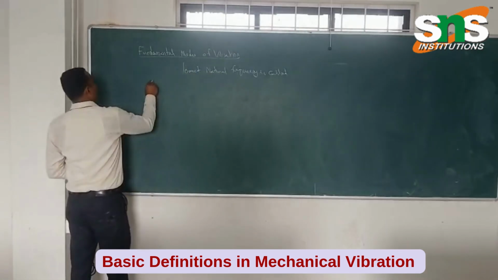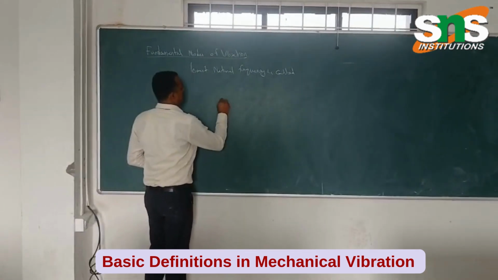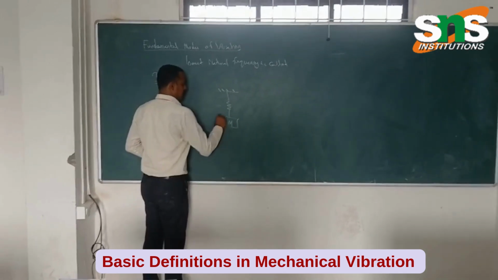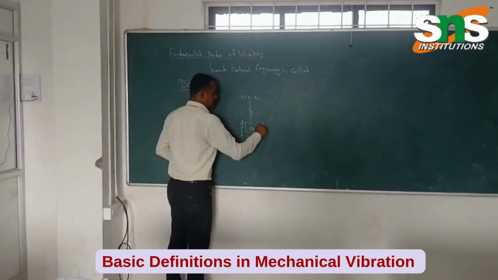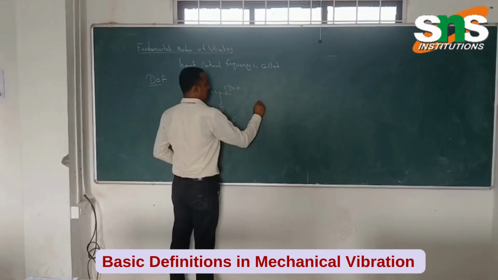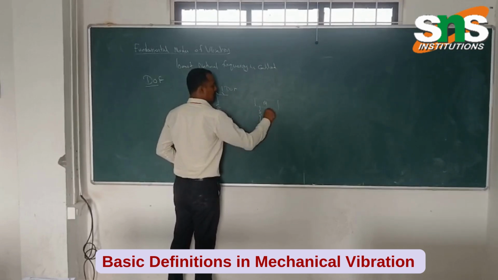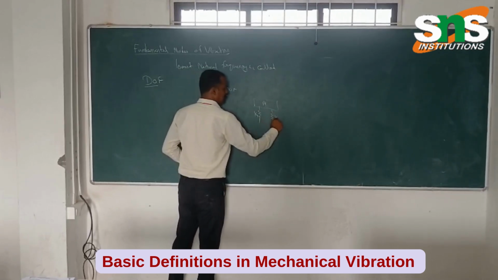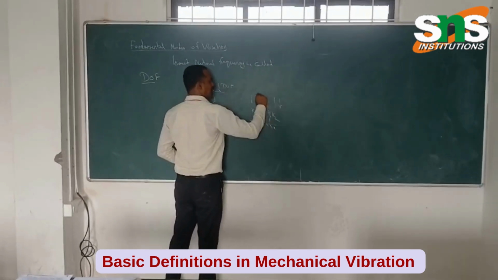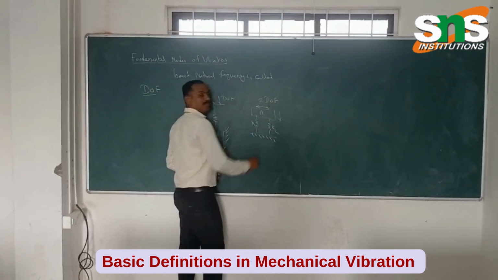Next, coming to the degree of freedom for any system. Let us take a spring mass system. This is a spring mass system. If the motion of the system is in one direction, this is 1 degree of freedom. Let us take one more system, a mass having two springs, K1 and K2. The system can have linear movement or rotational movement. So this system has 2 degrees of freedom.